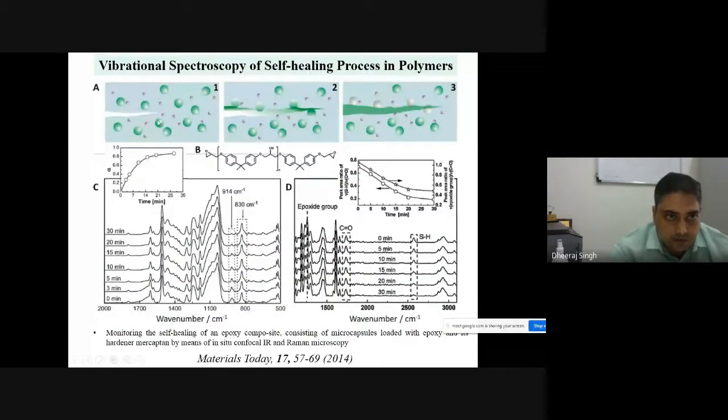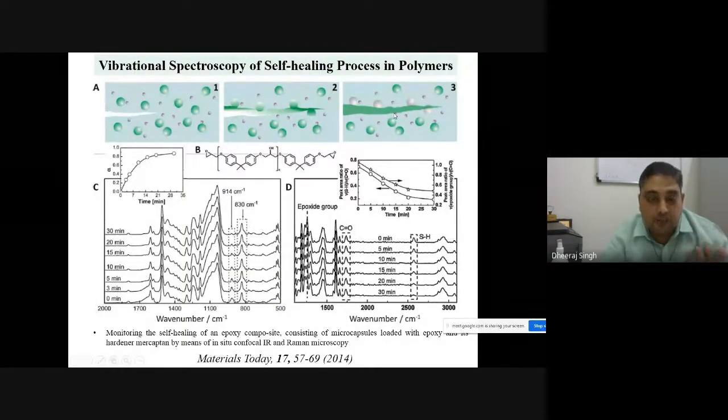Like here, suppose this 1, 2, 3 things. Suppose a microcrack, this white region, has been generated in any sample or any material. Similarly, there are two balls, a green ball and this purple ball. The green ball is the softened ball, and the hard ball is the purple ball. So when a microcrack is generated, simultaneously your purple or green ball will be broken due to the pressure of this crack. The polymer will break, which means monomer will be released into the crack position, and now this purple will act as a catalyst which will fill this crack, and the crack will be healed by that. That's why we call it self-healing polymer.